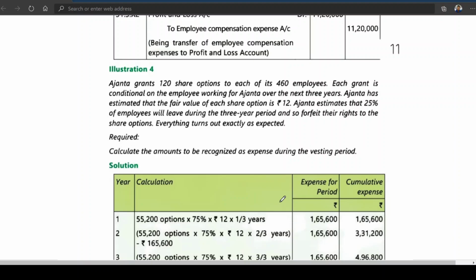So Ajanta estimated that, in simple words, 12 rupees is a loss. Ajanta estimates that 25% of employees will leave during the 3 year period and so forfeit their rights to share options. Eventually it turns out exactly as expected. Calculate the amount to be recognized as an expense for the vesting period.